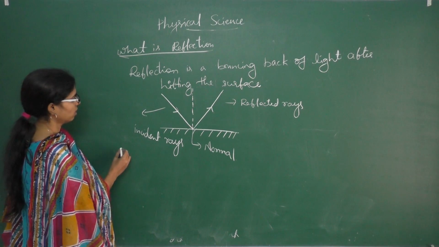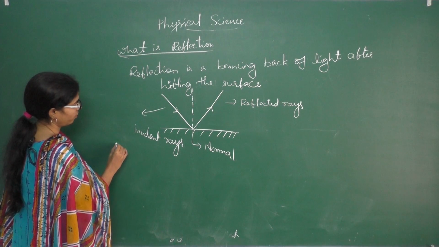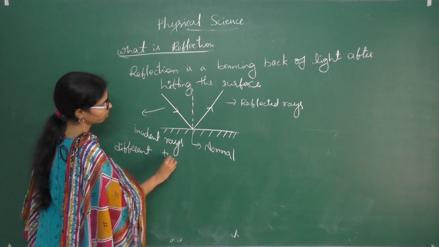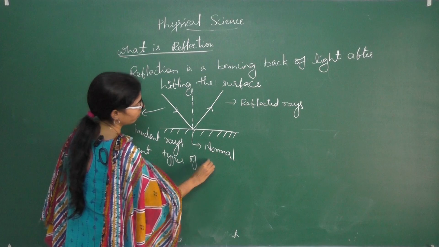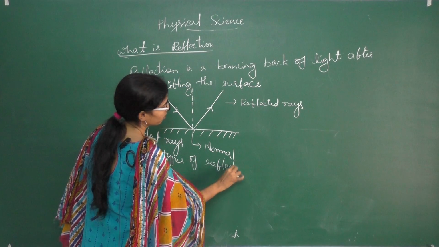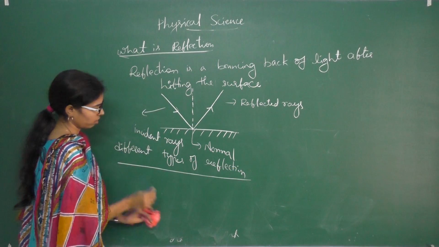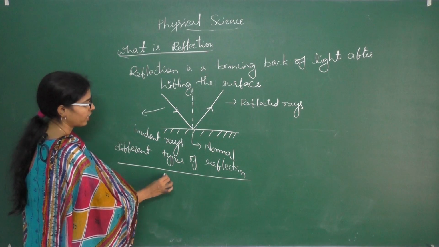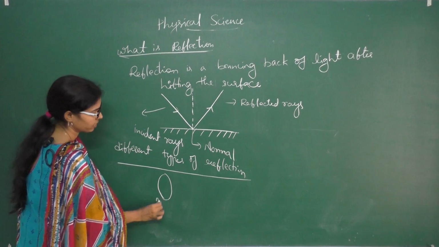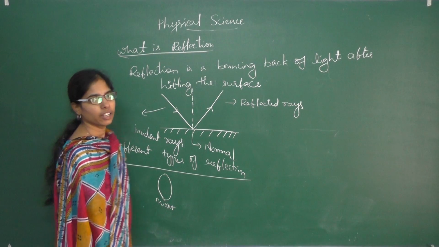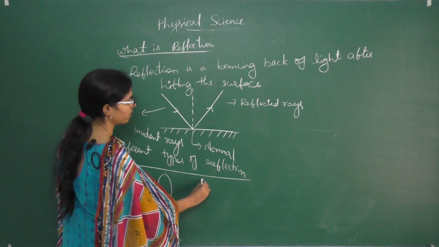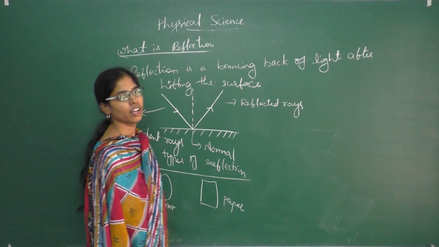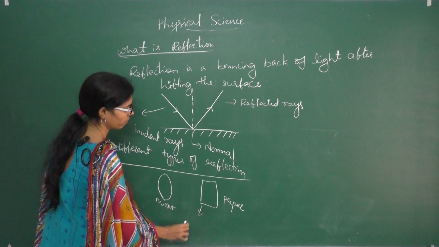So next, we will see different types of reflection. Generally, we know reflection takes place in a mirror, but in the case of paper, will reflection take place or not, we will see. In paper, will reflection take place, children? Yes, in paper also reflection will take place.